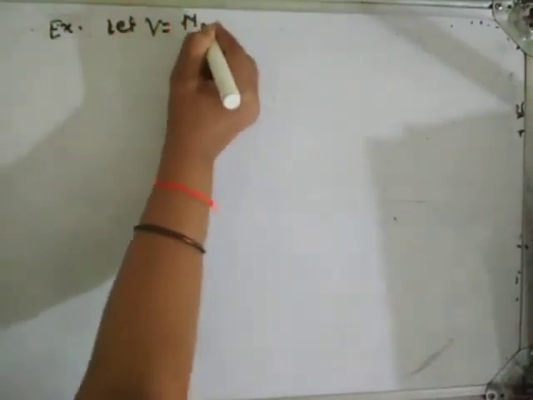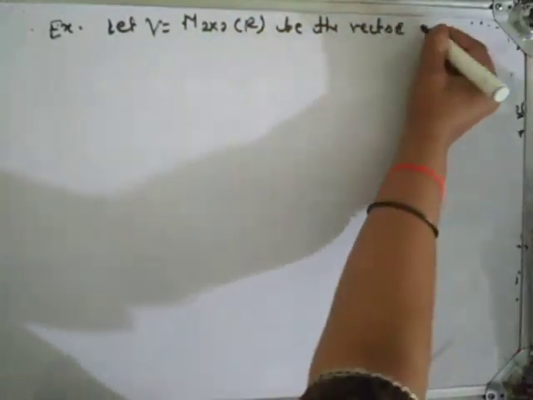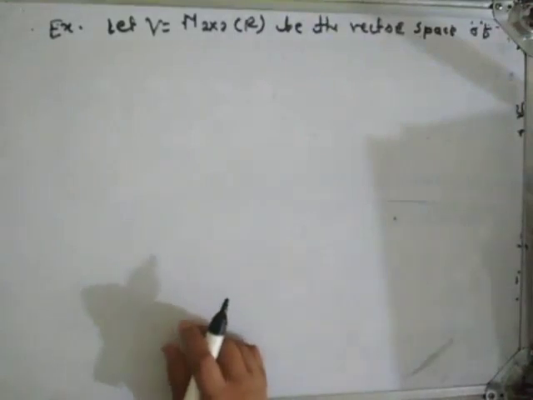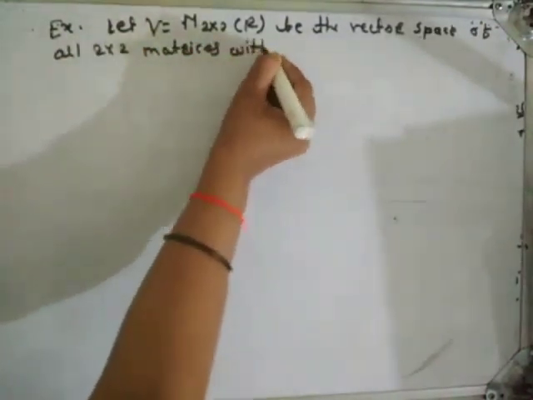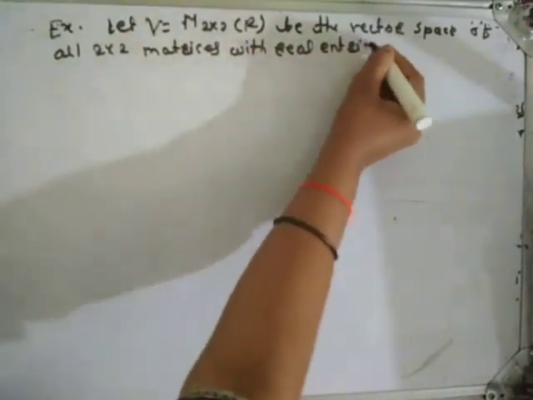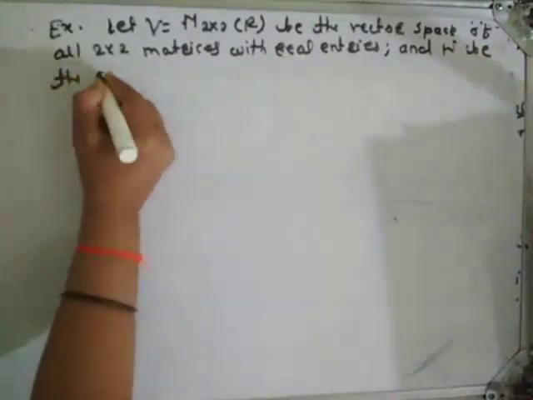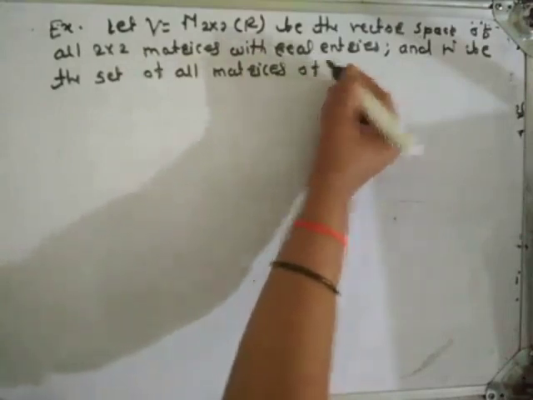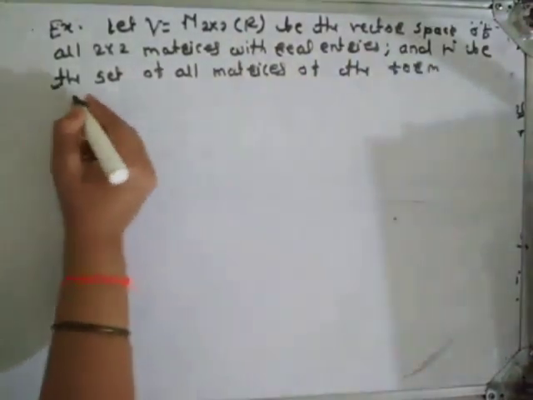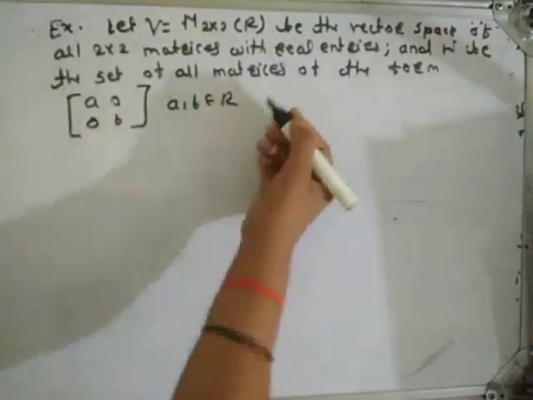Let us take the next example. Let V is equal to M2 by 2 of R be the vector space of all 2 by 2 matrices with real entries, and W be the set of all matrices of the form [a 0; 0 b], where a, b belong to R, meaning a and b are real numbers.